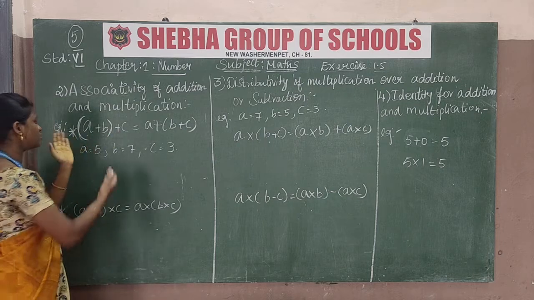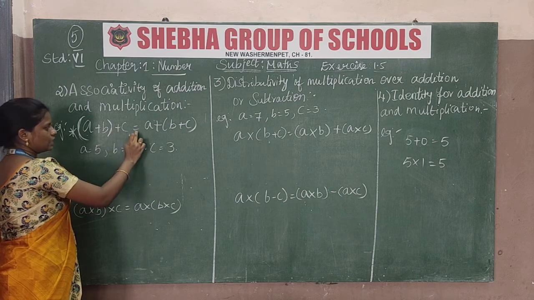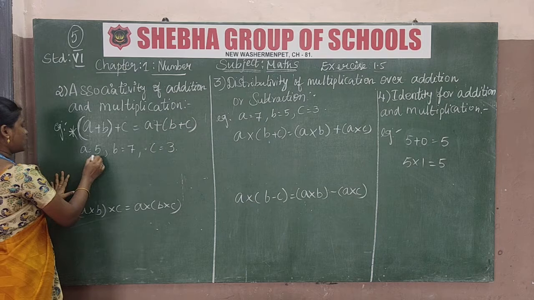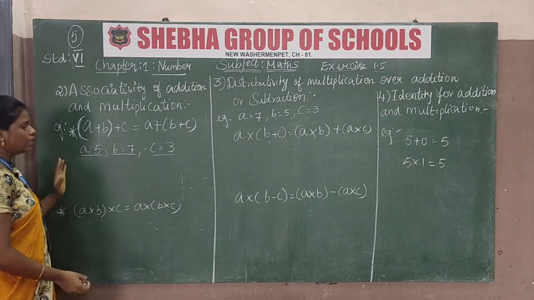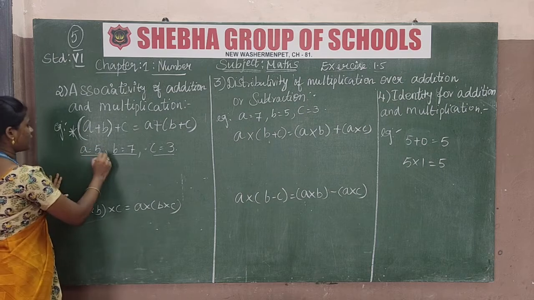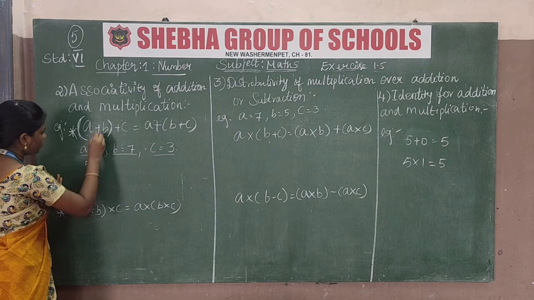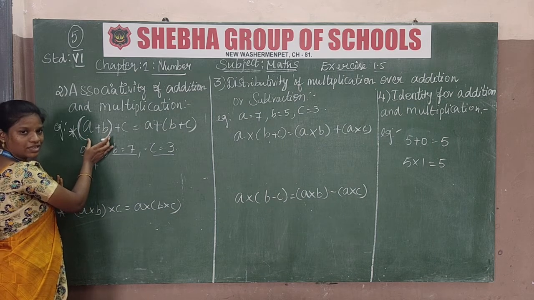Addition means the plus sign. (a plus b) plus c is equal to a plus (b plus c). Let us assume a is equal to 5, b is equal to 7, c is equal to 3. Let's substitute these values. A value is 5.